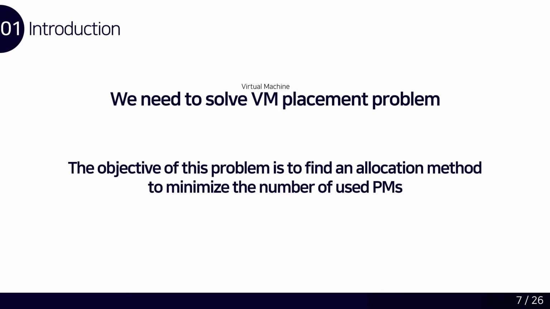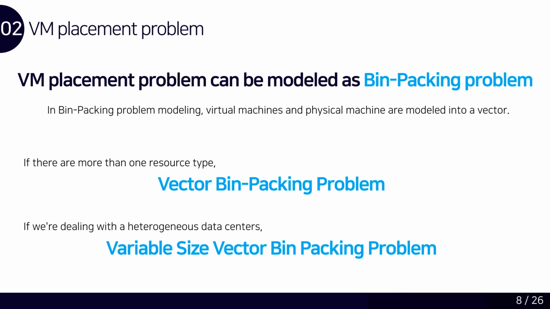Therefore, to reduce operating costs for a data center, we need to solve the VM placement problem to find the VM allocation method to minimize the number of used physical machines. If the requested resource amount of virtual machines and the capacity of the physical machines are represented in a vector, the VM placement problem can be reduced to a bin packing problem.